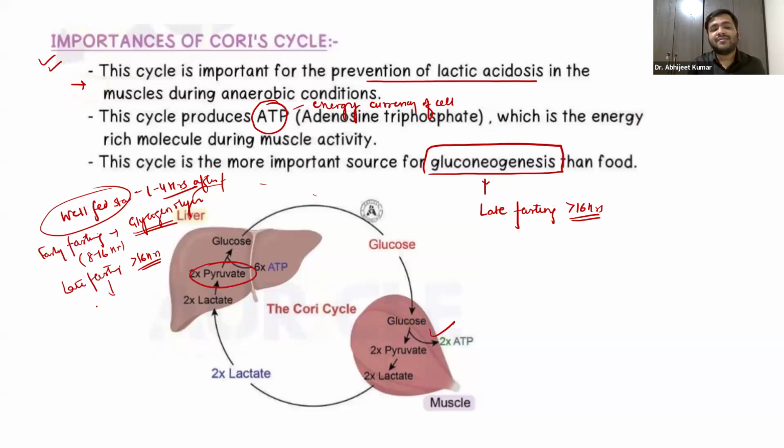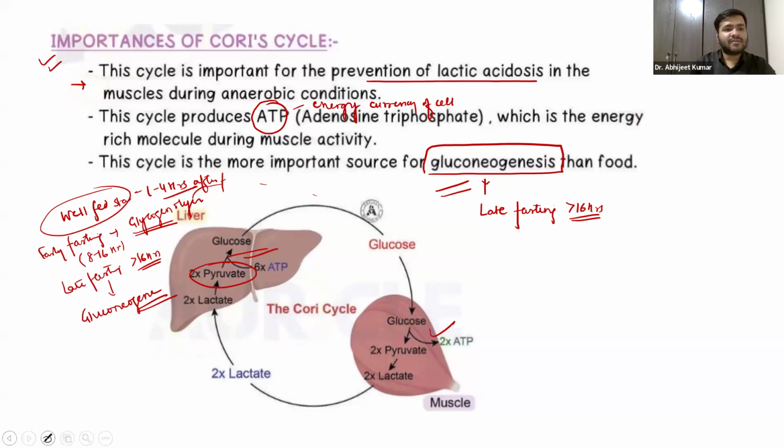In late fasting, gluconeogenesis will initiate in the body. That is one of the significances of gluconeogenesis that you have to remember: in late fasting, it helps generate glucose to maintain the body's requirements for ATP. So that is about the Cori cycle.